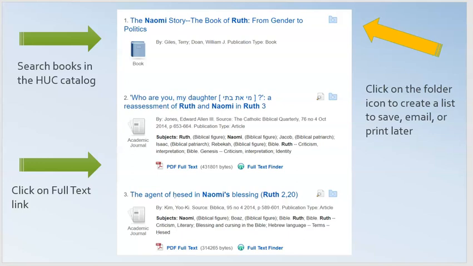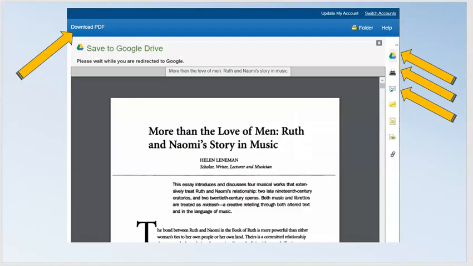You can also click on the folders to the right and create a list if you want to save these for later, email, or print. When you open the PDF, you have the option to download it. You can see the icon on the top left. Or on the right, you can upload to your Google Drive, print it, or email it to yourself or to anyone else.